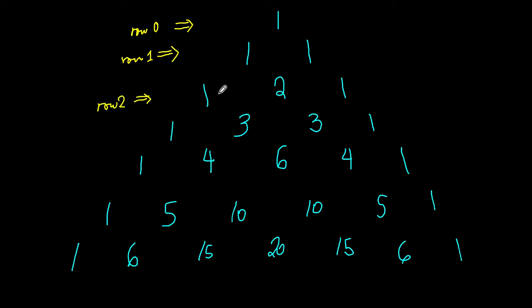The number after the first one is 2. We'll call this row 3, obviously. This is row 4, row number 5, and row number 6. So that's how we call the rows of Pascal's triangle. Okay, so row 6, sorry.